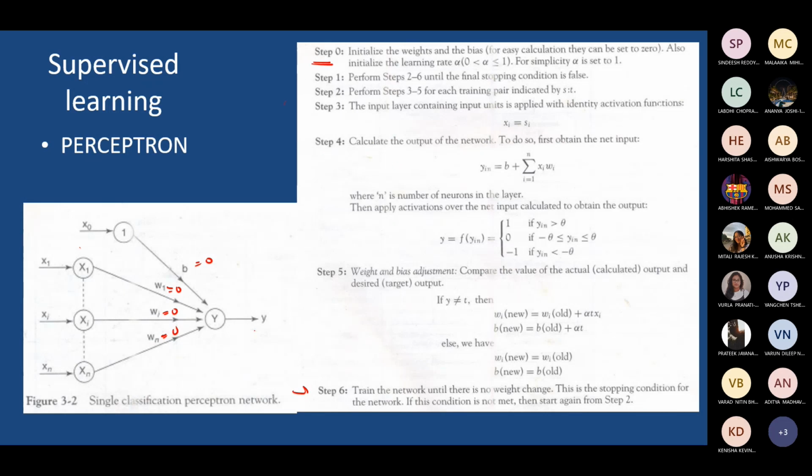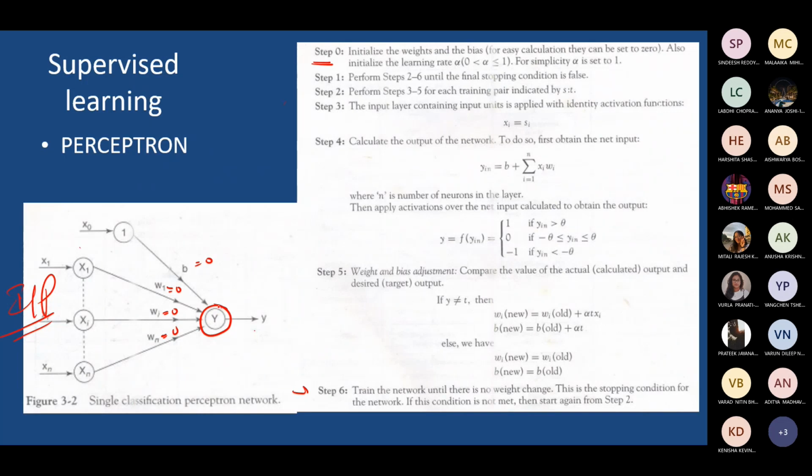Say suppose you are applying a vector here. Once you apply your input here, you have to find out the net input. You have already initialized the weight value, which is 0, and now you are applying the first training input.